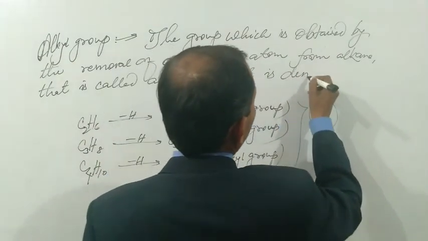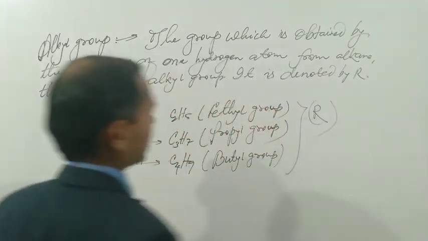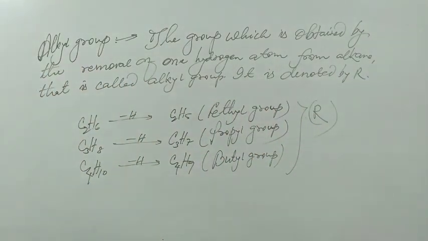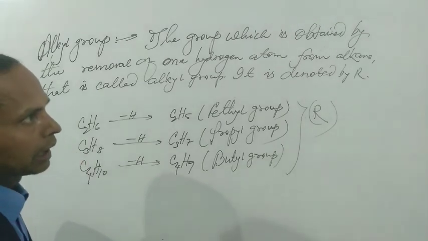It is denoted by capital R. This is the definition of alkyl group. The group which is obtained by the removal of one hydrogen atom from alkane, that is called alkyl group. It is denoted by R.